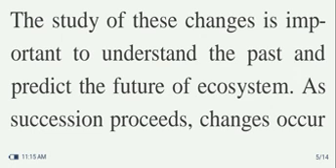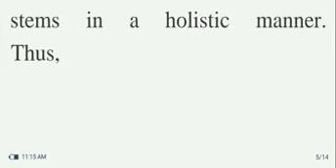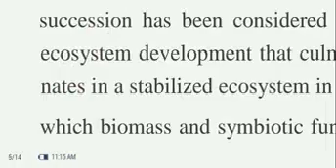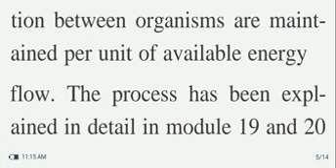As succession proceeds, changes occur not only in the biotic community but also in the physical environment and the overall structural and functional characteristics of the ecosystem in a holistic manner. This succession has been considered as ecosystem development that culminates in a stabilized ecosystem in which biomass and symbiotic function between organisms are maintained per unit of available energy flow. The process has been explained in detail later.